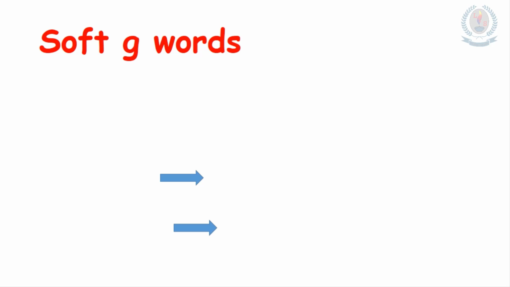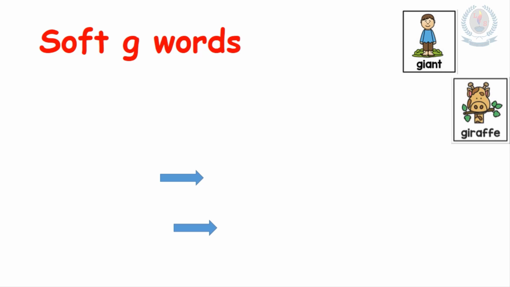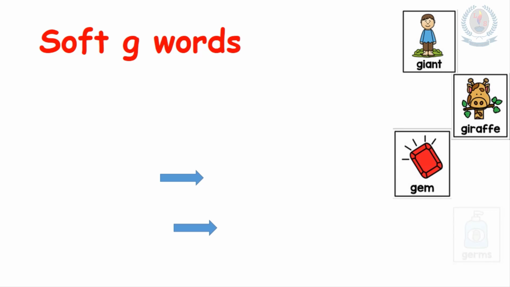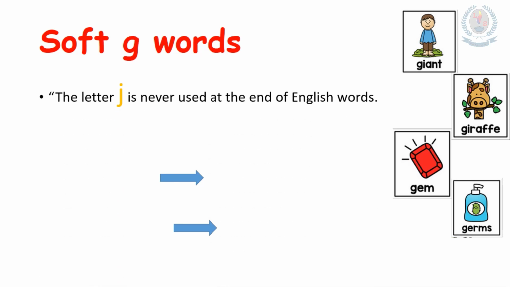Our next lesson is soft G words. Do you know soft G words? Can you remember them? Yes. Here are some examples for soft G words. Giant, giraffe, gem, germs. What's the sound? Yes, J sound. But letter J is not there. All the words begin with letter G. That's called soft G. These are some examples for soft G words.